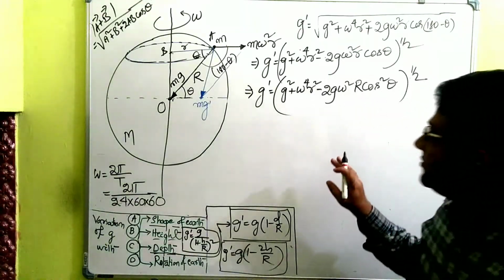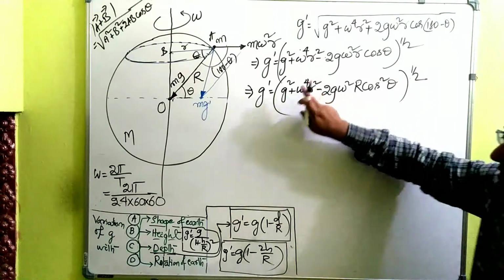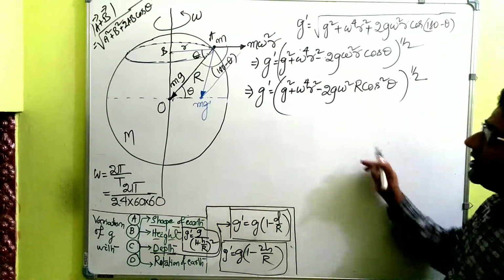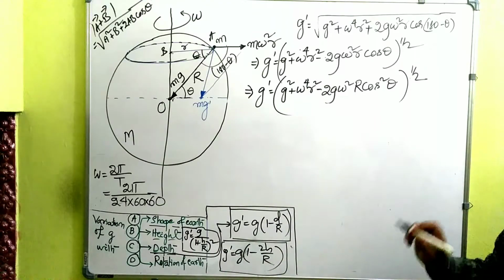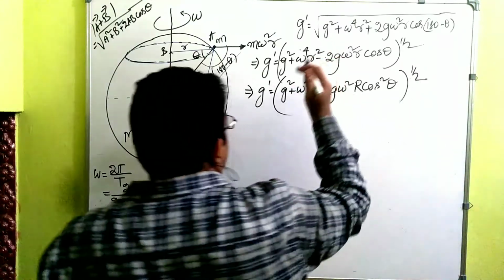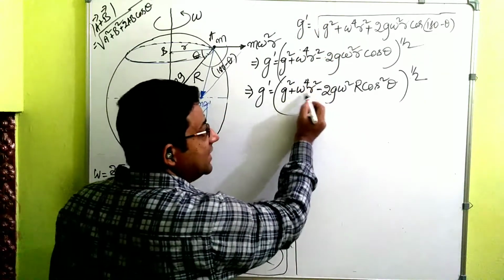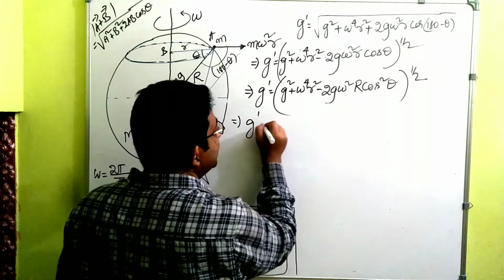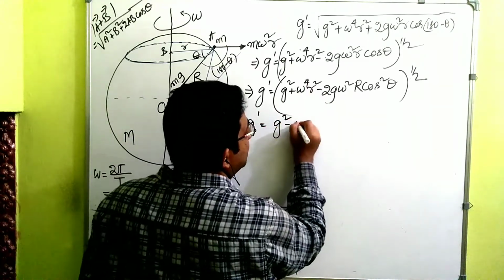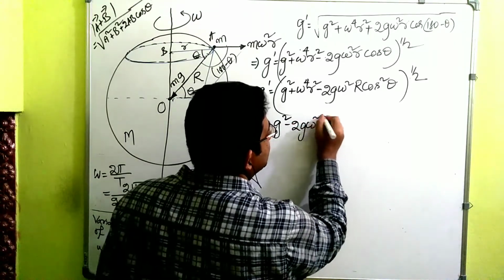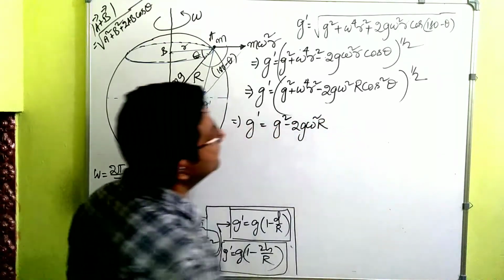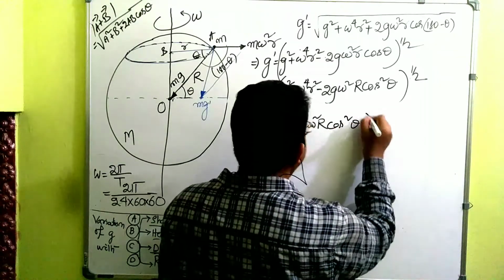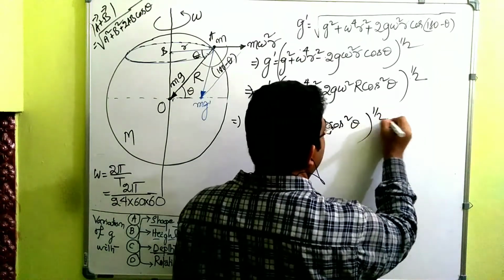And if omega is very, very tiny, omega fourth will be smaller again and again, 4 times it will come down. It is negligibly small, right? So we will eliminate the term which contains omega fourth. This implies that g dash is equal to g square minus 2g omega square r cos square theta, whole to the power half.